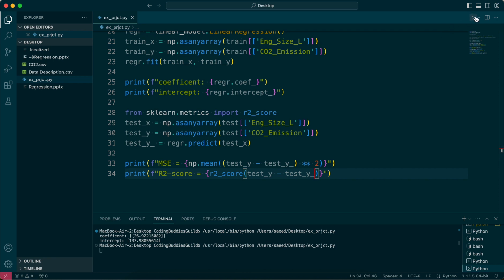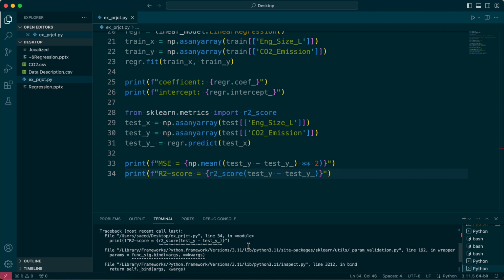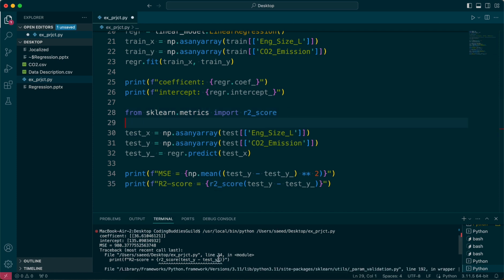If I run this now, okay, it says y_pred missing the required argument. Okay, cool. We have an error here. Let's see what's happening here. When you're calculating, it gave us the coefficient, the intercept, the MSE, but the thing that it's failing to give us is the R2 score value, right?